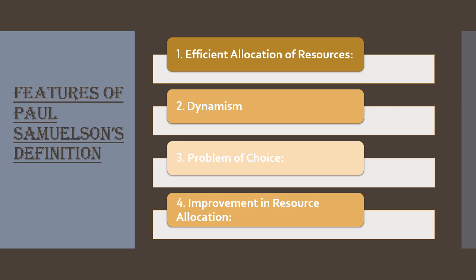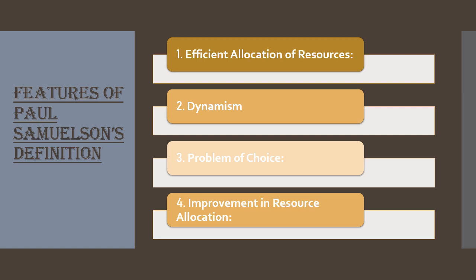Second point is dynamism. Samuelson has included the dynamism point in the definition of economics by incorporating the time element. The problem of growth has been included in the purview of the definition. Dynamism means changes occur in the economy. So he considered this point that it can affect the development and growth of the economy.